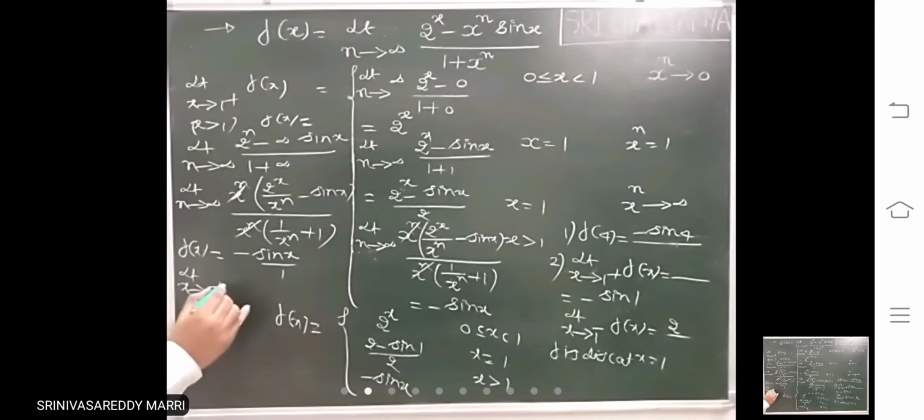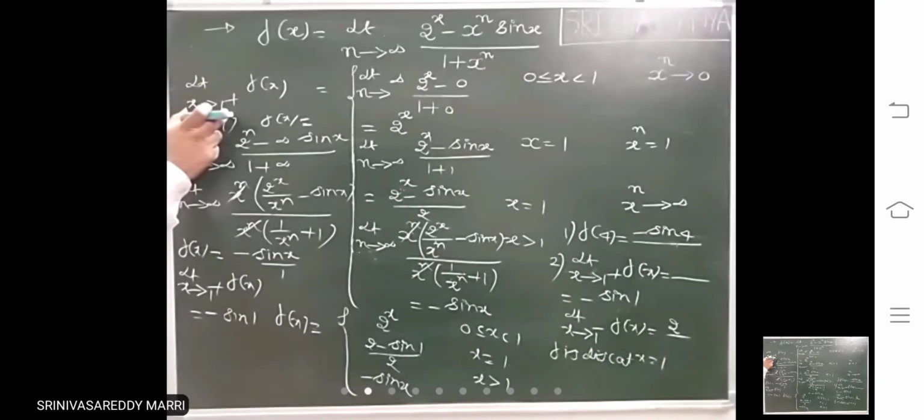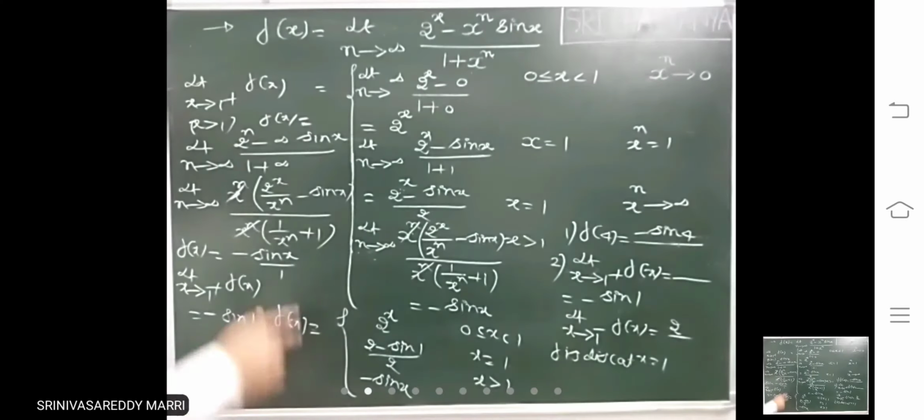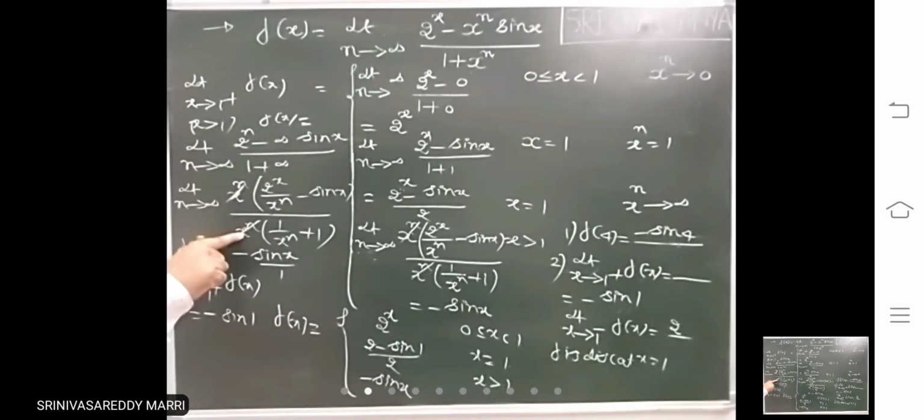So after finding f of x, limit x tends to 1 plus f of x is nothing but minus sin 1. Like that also you can find it directly. Limit x tends to 1 plus means x greater than 1. For x greater than 1, first write f of x. This will become infinity. Take x power n common. Find the limit. This will become 0. This is minus sin x divided by 1. That means f of x for x greater than 1 is minus sin x. So limit x tends to 1 plus f of x is minus sin 1.